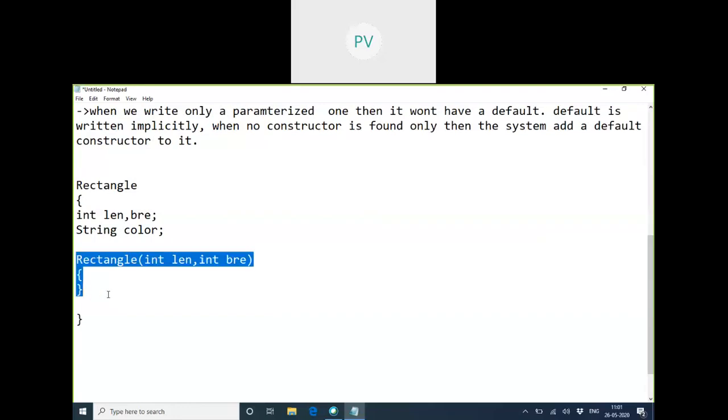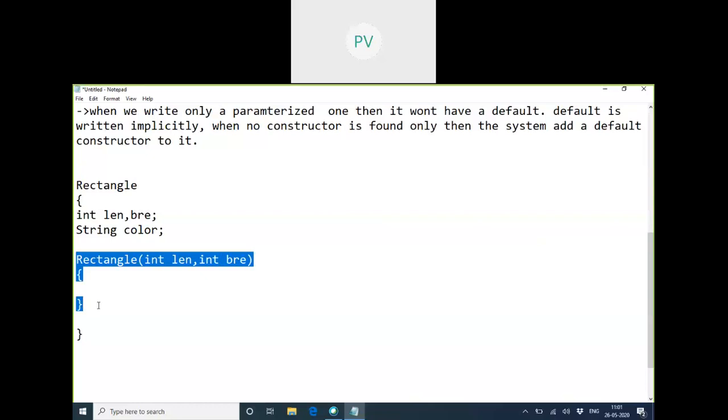So the programmer wrote a constructor with no code inside. He didn't write any initialization logic. So did this constructor do the initialization job or not? Did the programmer do initialization of those variables? No, ma'am.